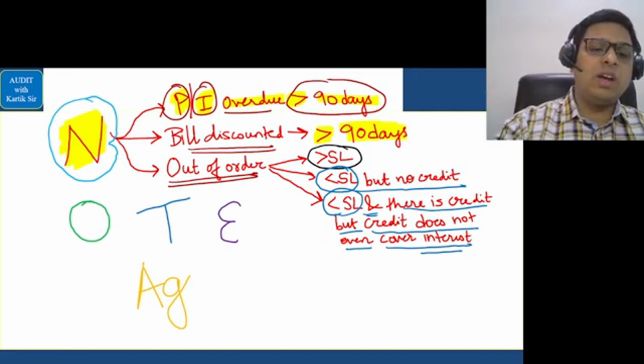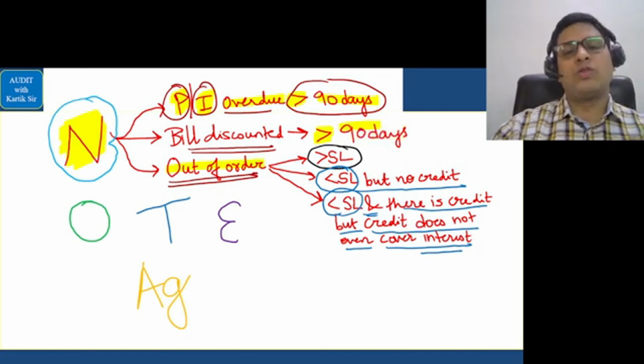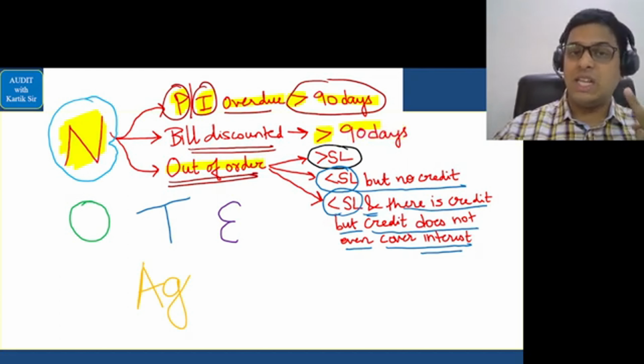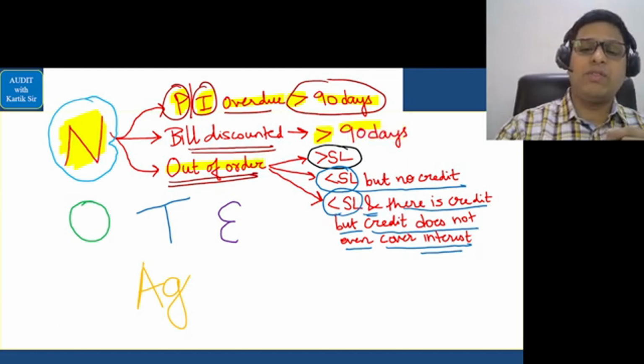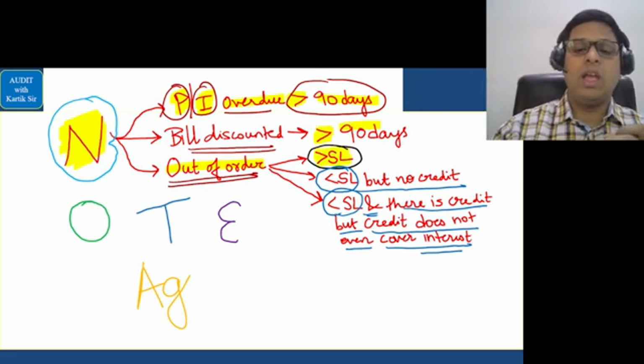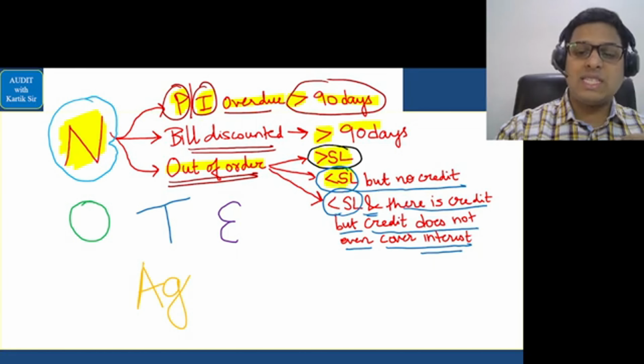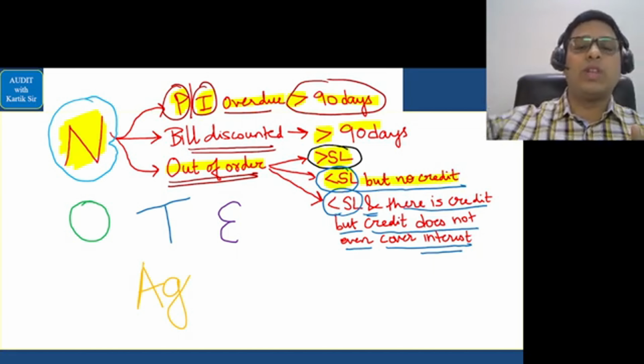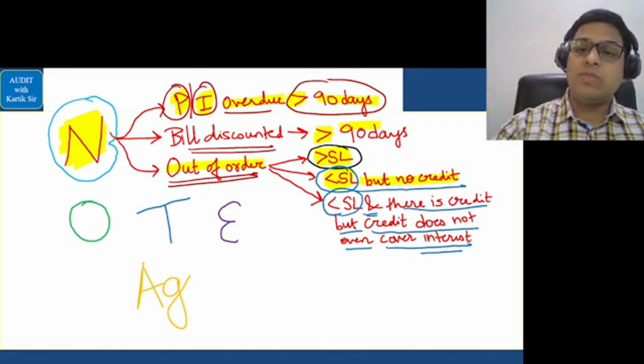Next, if the account is an out of order account. An account can be out of order in these three scenarios. Scenario number one is when the amount that is withdrawn is more than the sanction limit. Scenario two is where the amount that is withdrawn is less than the sanction limit, but there is no credit in the principal operating account, that is a current account.